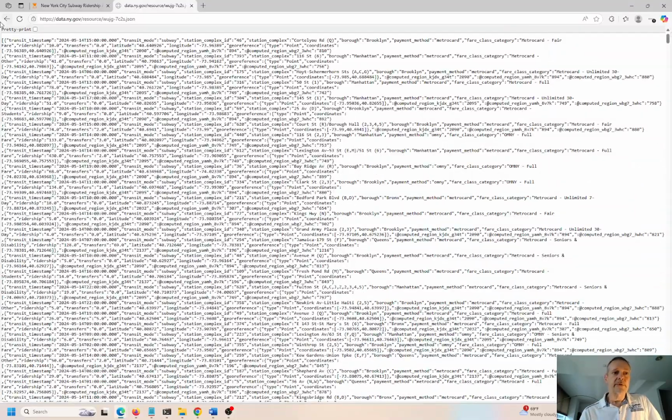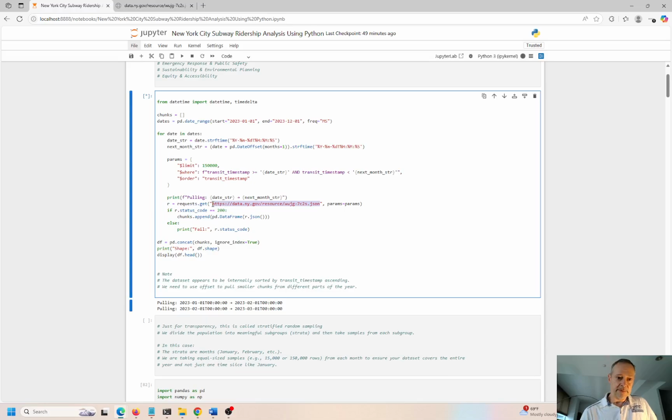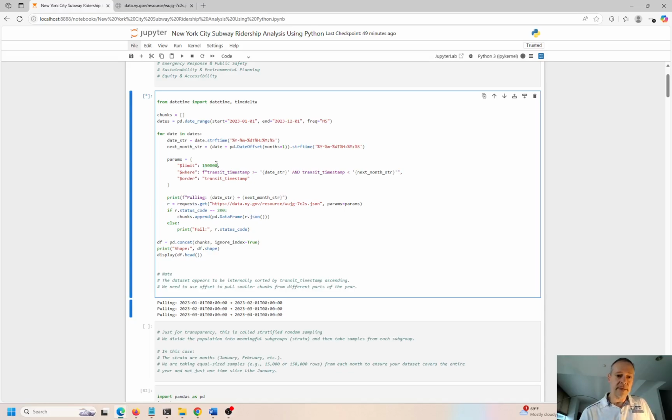So I started to poke around here this morning and I realized, okay, basically I was just fetching the data the normal way. Here's the JSON link right here, right? So I said, go ahead, make a request to this and then pull in the data, right? So here is the request.json. This is how this works. So basically set a couple parameters here. I want 150,000 records and I'm doing something pretty interesting.